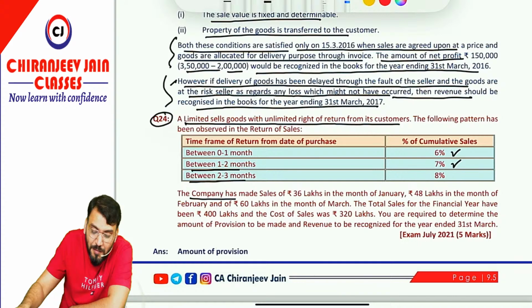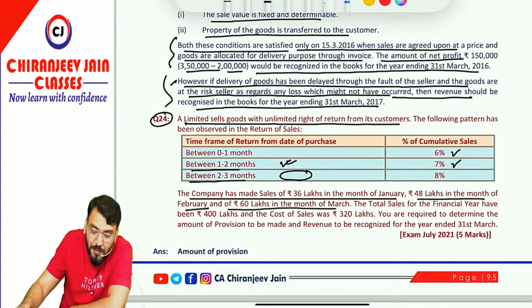The company has made sales of 36 lakh in the month of Jan. It means, can I say they will come in this category? In the month of Jan, only 1 month is left for return, correct? 48 lakh in the month of Feb. So this will come in this category because 2 months is left for return.